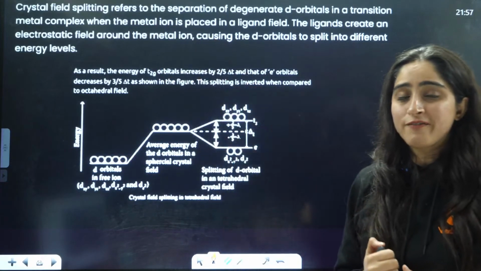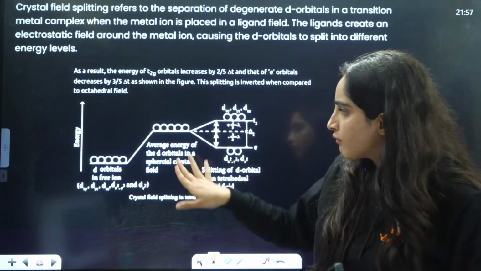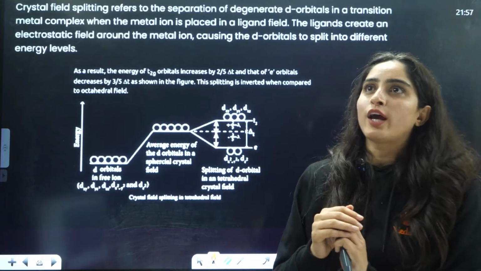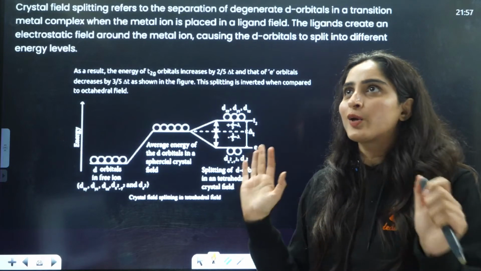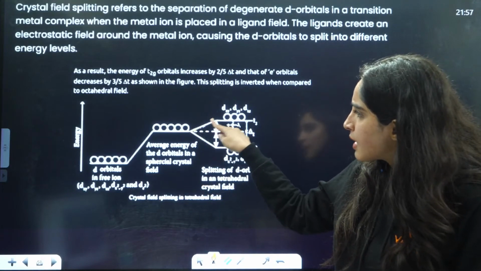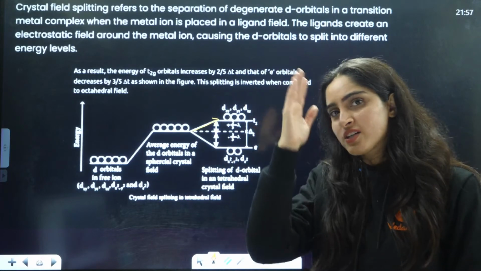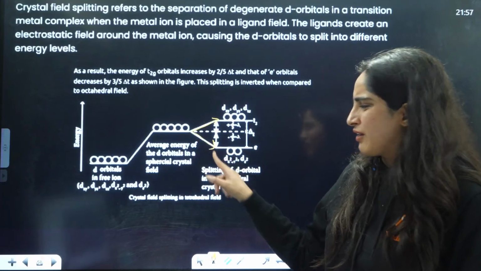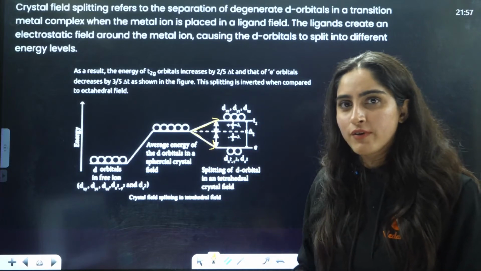when you have approach of ligand, right? Basically, CFT is based on electrostatic interactions. So when the ligand is approaching, all of them will increase their energy. It is like all the boys get very excited that this girl is coming to the class, and think, I have to impress her. After that, some of them will be over the top, totally a fan, and some of them will be like, okay, fine, we don't have to give up studies for her.